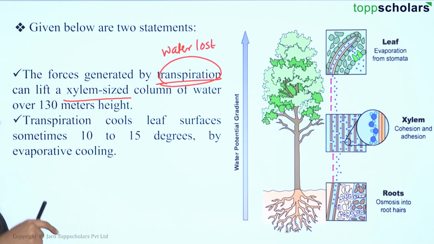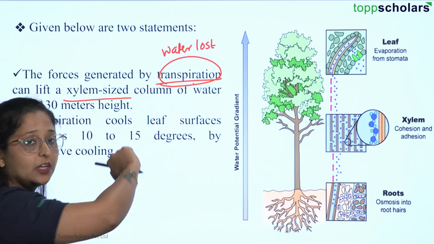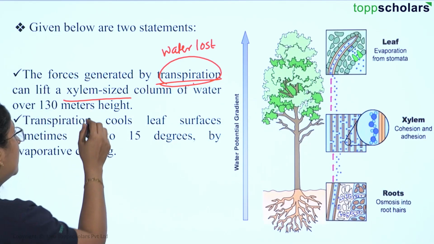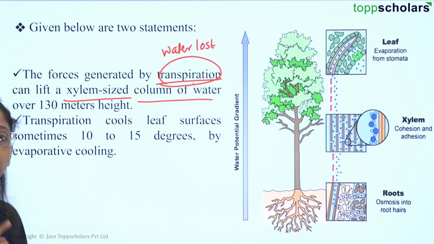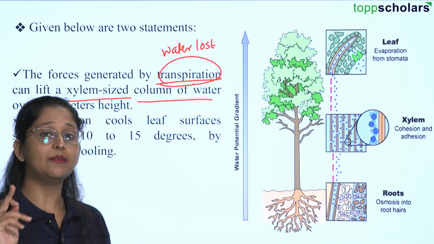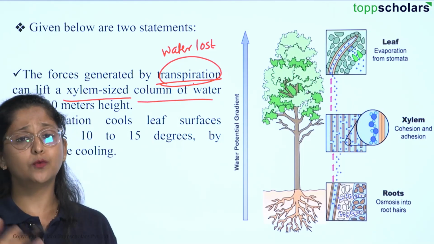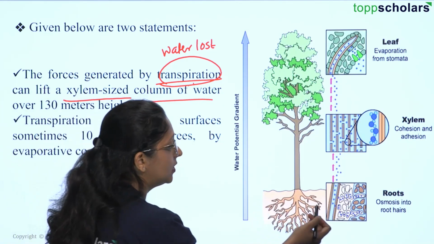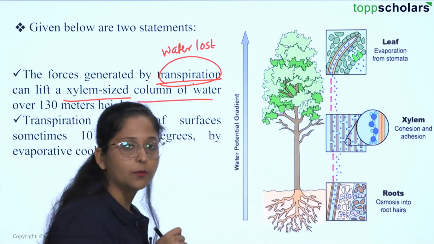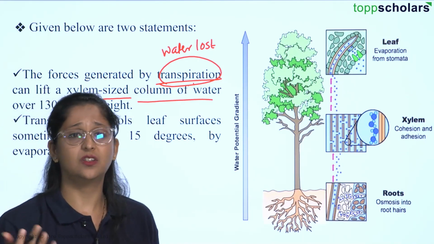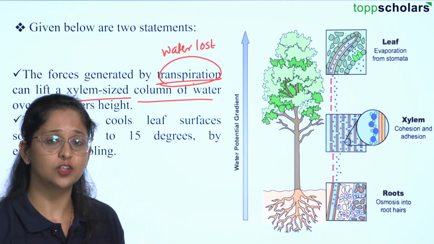So these forces which are generated because of the transpiration, the water loss, can lift the xylem-sized column of water over 130 meters in height as well. Because of the transpirational forces, as you can see, the water will be moving upwards. Ideally, this is just the game of osmosis which is happening here.